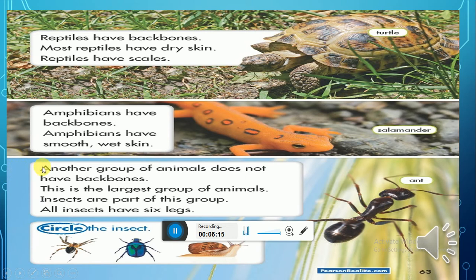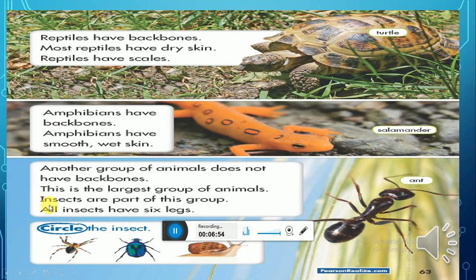So, the other group: insects or ants, all those insects don't have backbones. Those are animals without backbones, and this is the largest group of animals. It means there are many more numbers of animals in this group. Okay, so they don't have backbones.